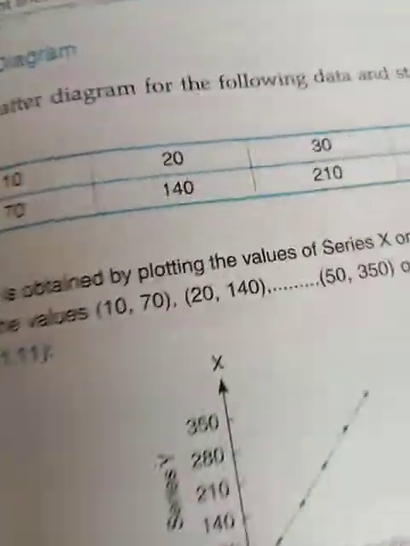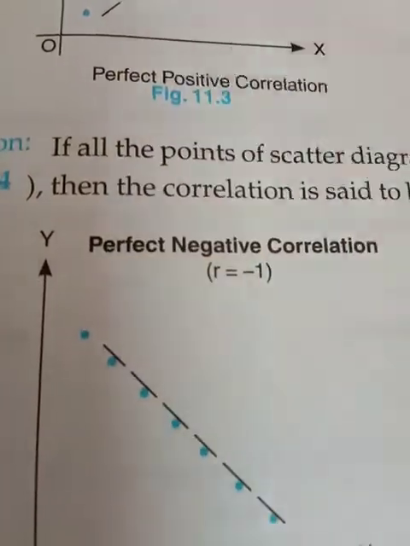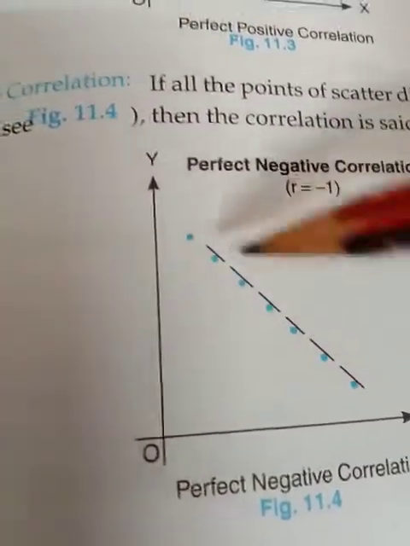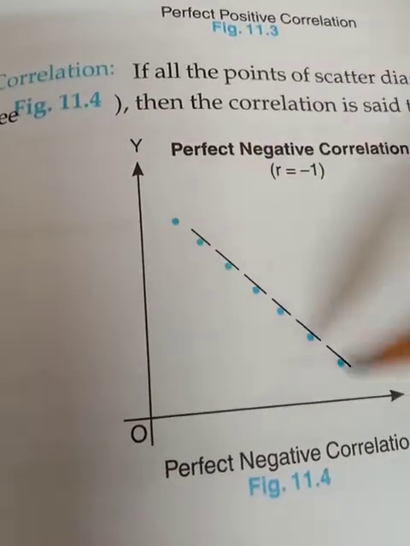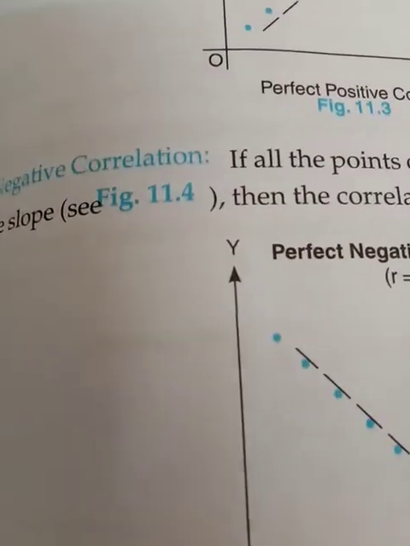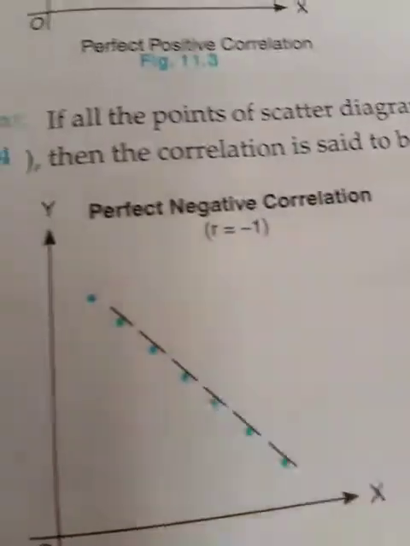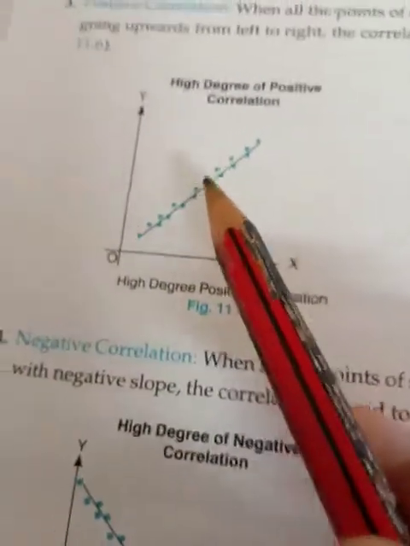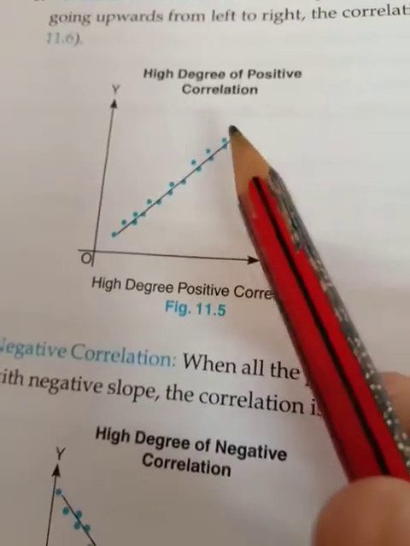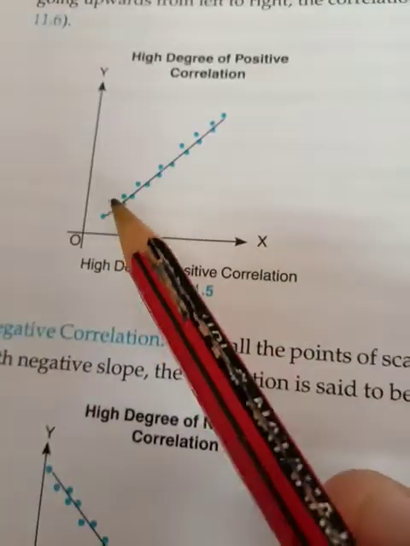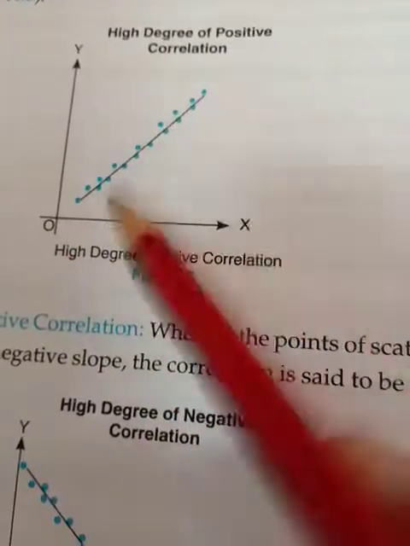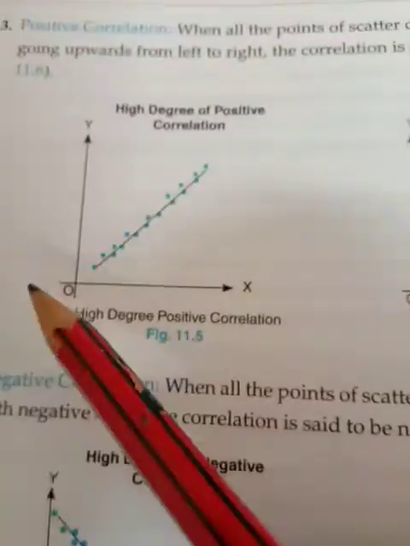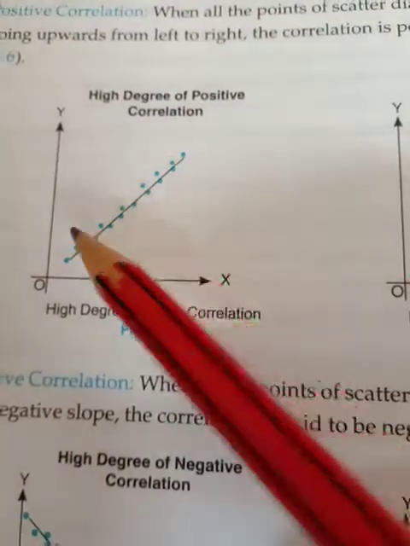Now in the scatter diagram, suppose the points come like this after plotting, and you draw the line, then you will get a downward sloping line, which is also known as perfect negative correlation. So if the line comes like this, it is perfect positive correlation, and if it comes like this, it is perfect negative correlation. If the points come like this, this is not perfect but a high degree of positive correlation, because they are not on the same straight line. You can check after drawing the line whether all the points are on it or just near it.